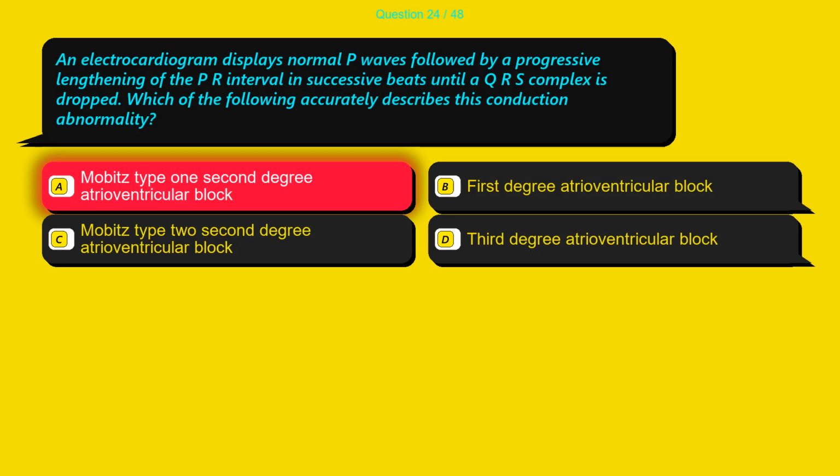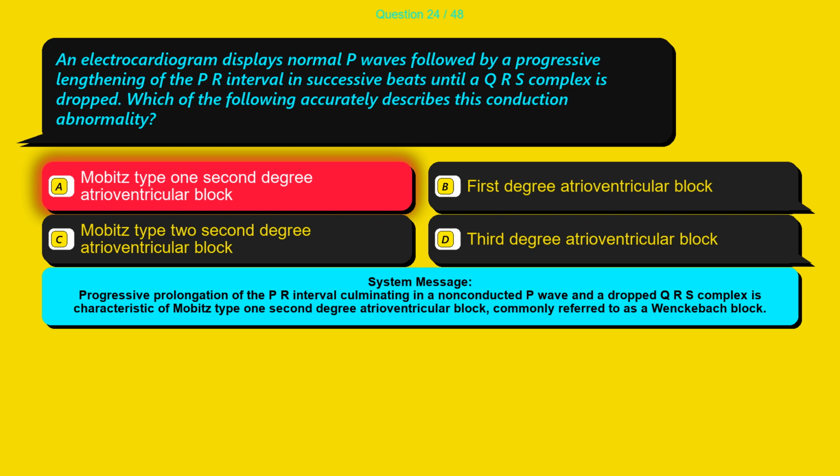The correct answer is option A, Mobitz type 1 second-degree atrioventricular block. Progressive prolongation of the PR interval culminating in a non-conducted P wave and a dropped QRS complex is characteristic of Mobitz type 1 second-degree atrioventricular block, commonly referred to as a Wenckebach block.